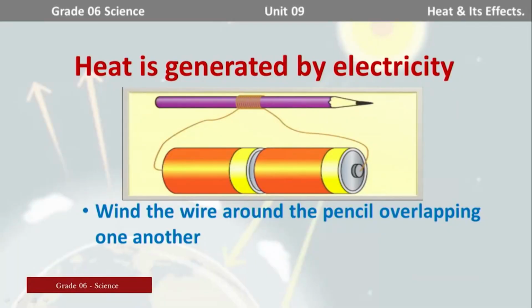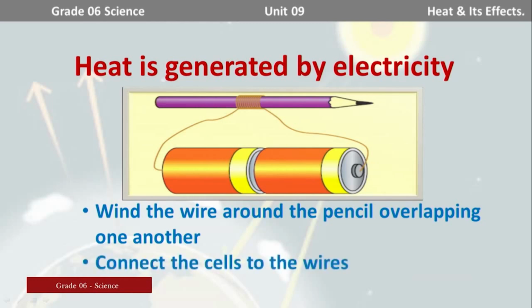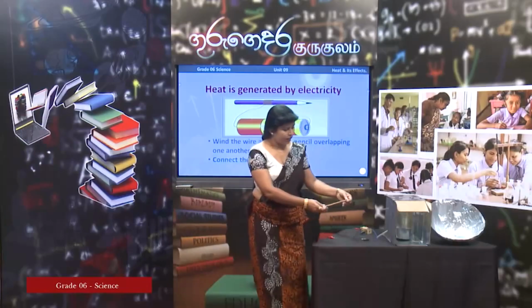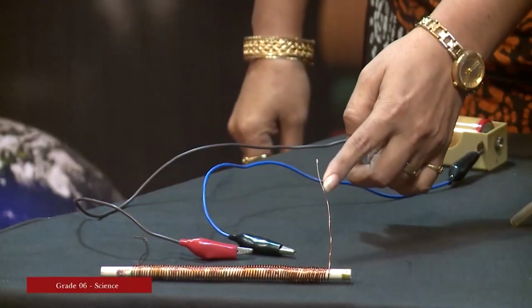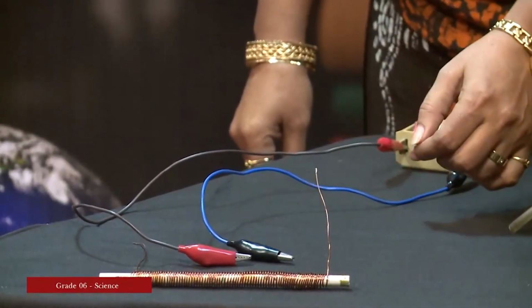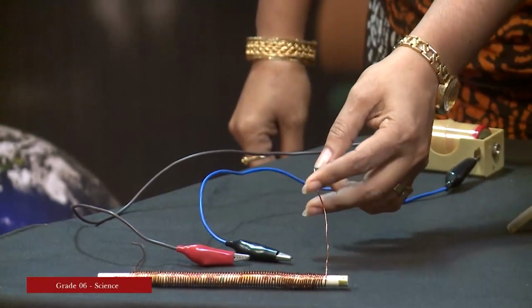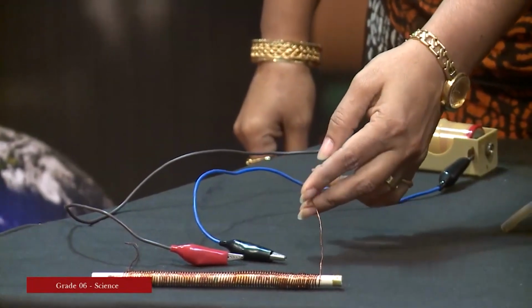Wind the wire around the pencil, overlapping one another. You have to be careful when you wind the wire around the pencil; it should be overlapping one another. Then connect the cells to the wires. The activity is really simple. Now, I am going to do the activity. Here I have got a copper wire. Now, you can see the copper wire wound around a pencil, overlapping one another.